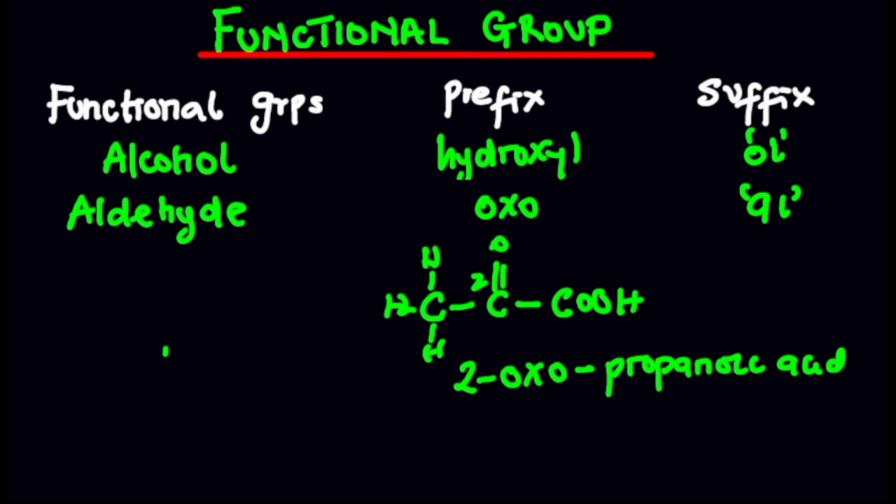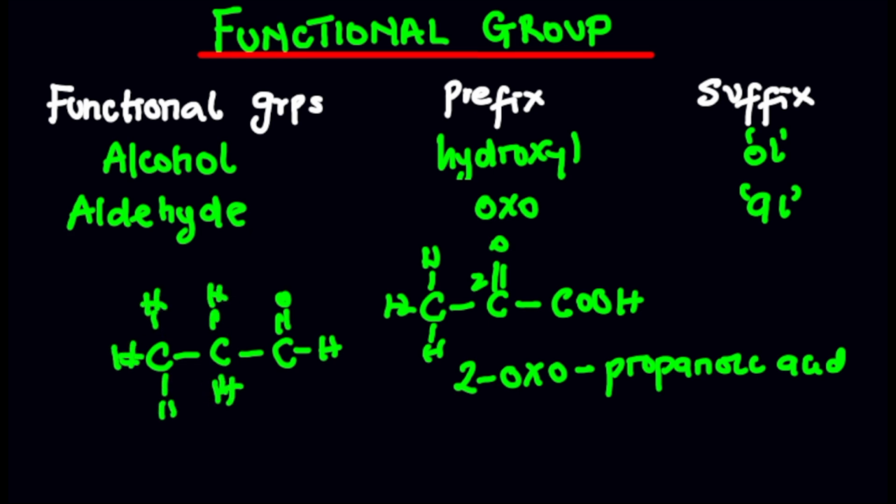But let's say you have a case whereby you have something like this: C double bond O. You are having H here, you have hydrogen here, and the rest is filled with hydrogen. This is also hydrogen, hydrogen, and hydrogen. And as you can see, this is the only functional group present here. So in that case, you're going to name it as propanal, right? Al is going to end with al.